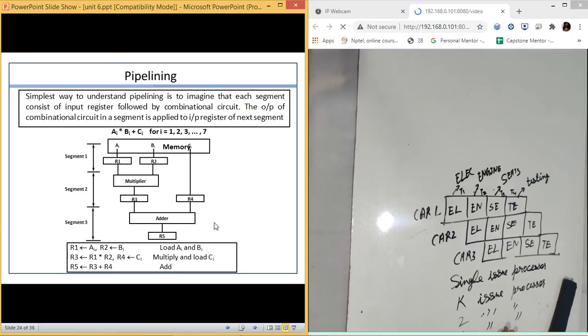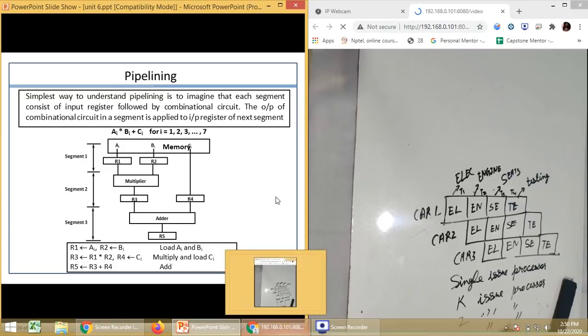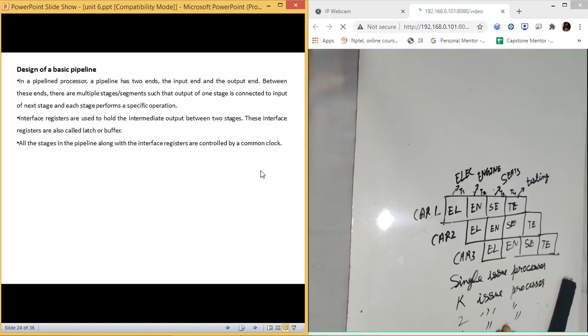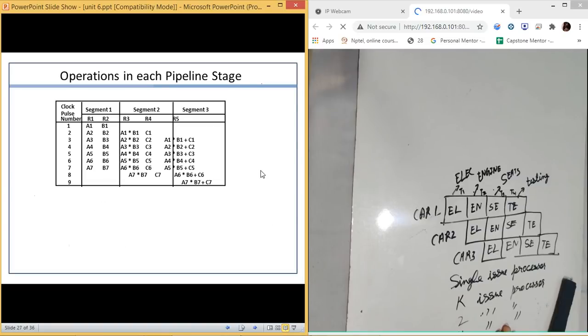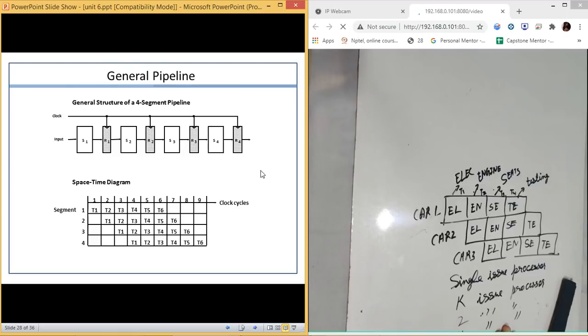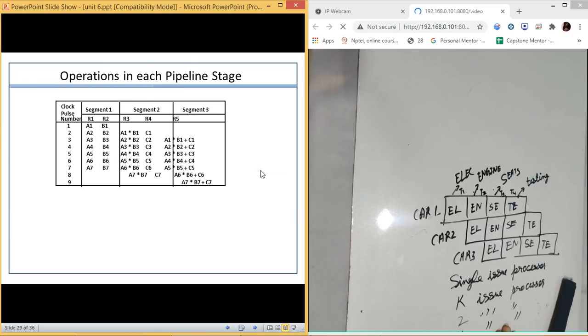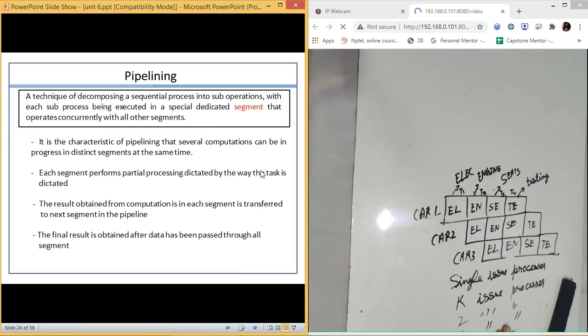Now we will have an example. We are having this example of pipeline, and this pipeline example is quite long. So we are going to complete it in the next class, because we are not having only a small example, we are also having how we calculate and what are the different stages of this and how a pipeline actually executes. So we are having different stages in it and how pipelines speed up the process. So this example we will do in the next class.